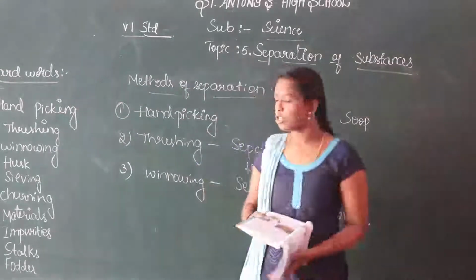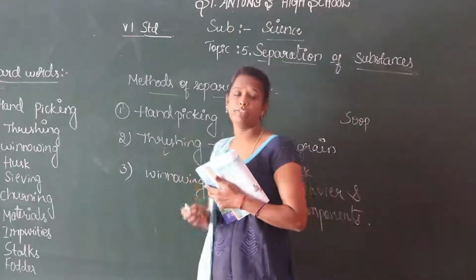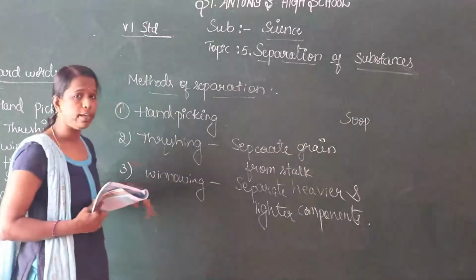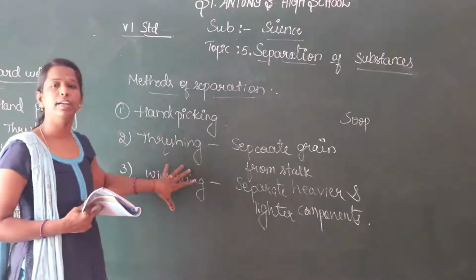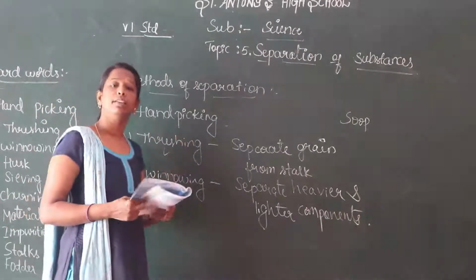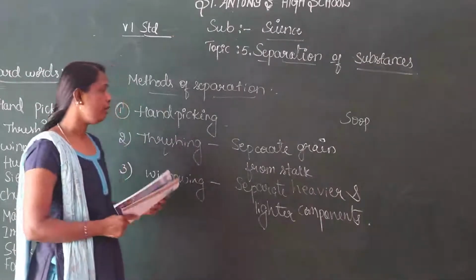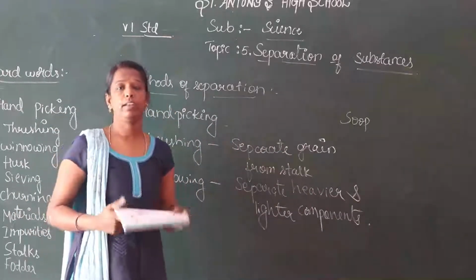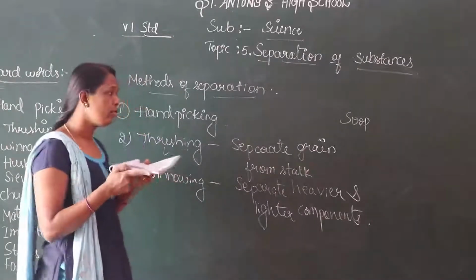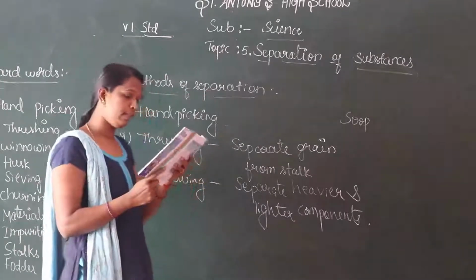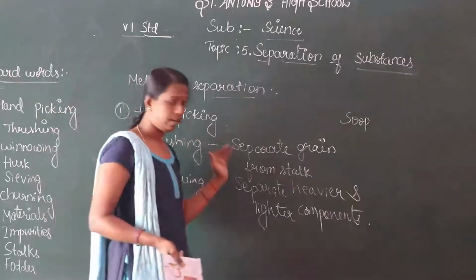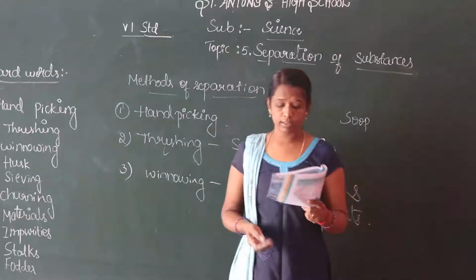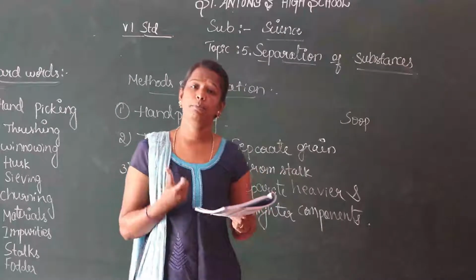After the threshing of grains in the agriculture field, the next method is called winnowing. Take the grain; it contains husk, leaves and some dust particles. It is taken in the soop and held at a limited height. This separates heavier and lighter components with the help of blowing air or wind.